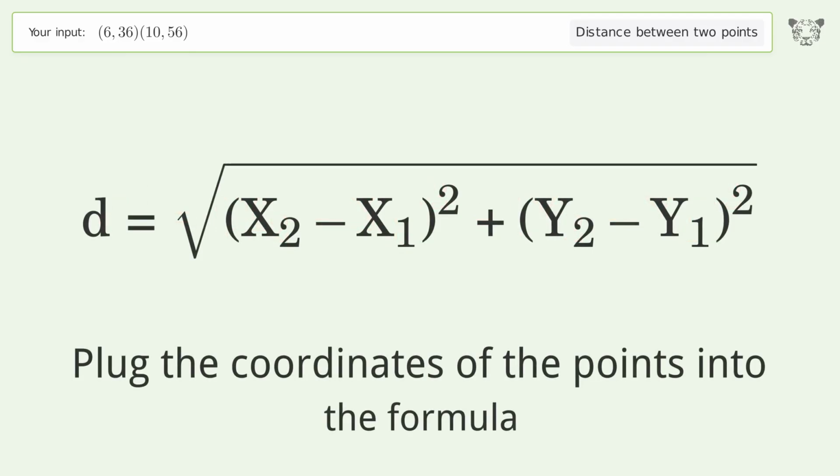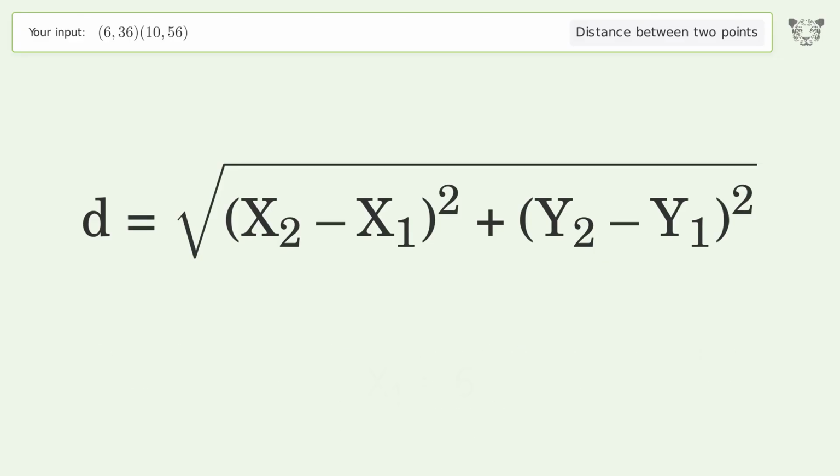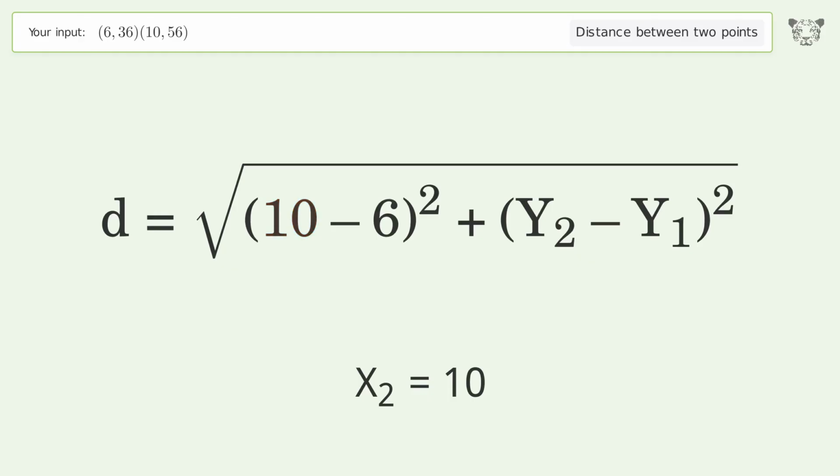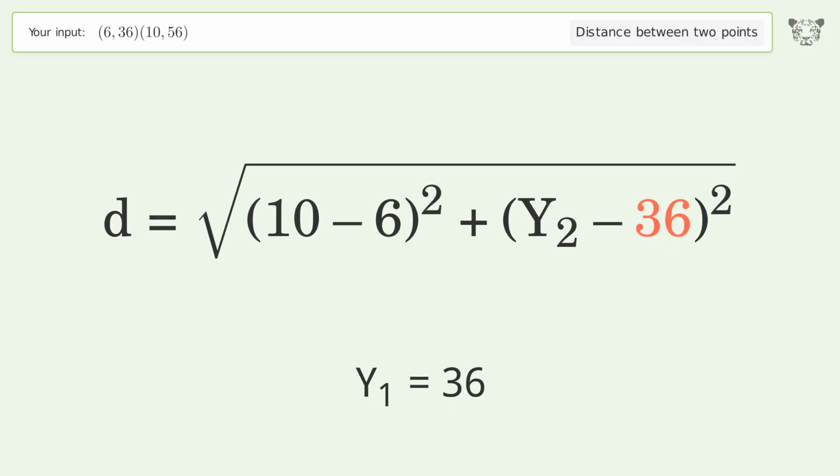Plug the coordinates of the points into the formula. x1 equals 6. x2 equals 10. y1 equals 36. y2 equals 56.